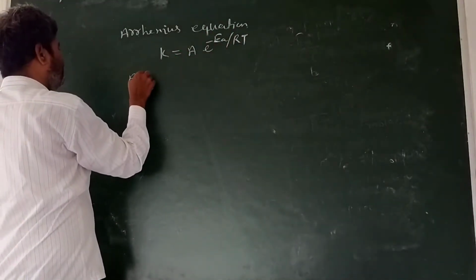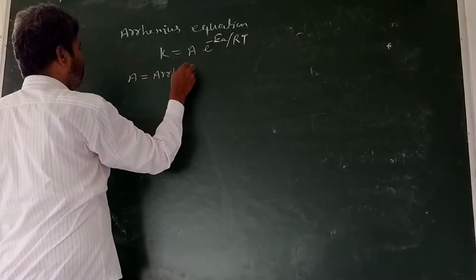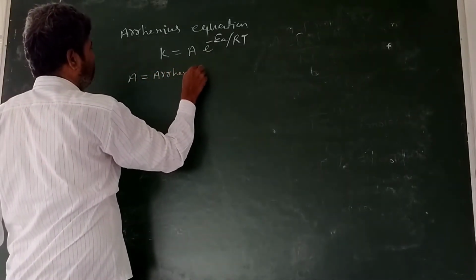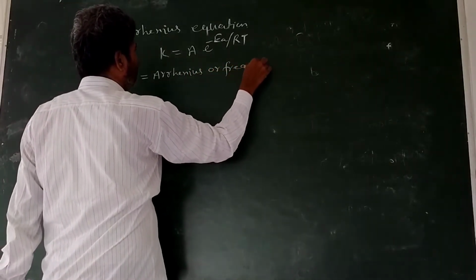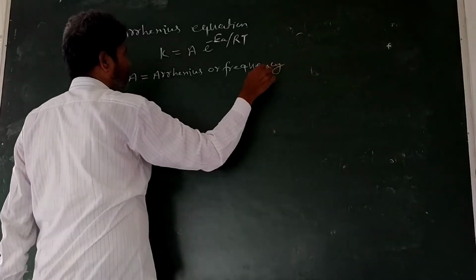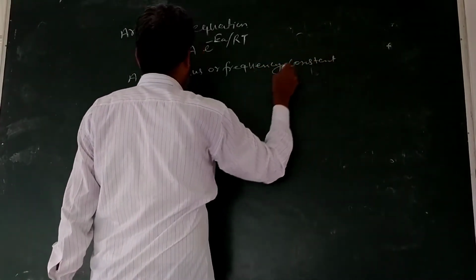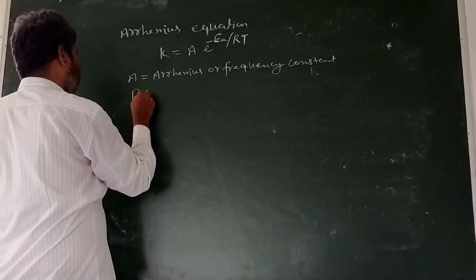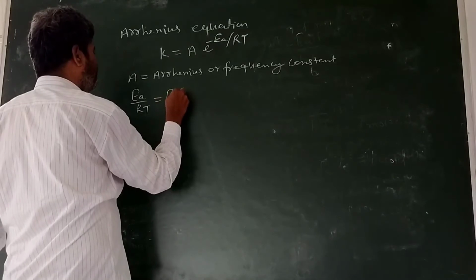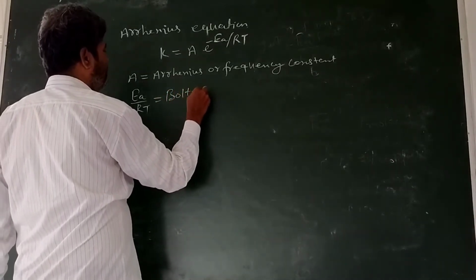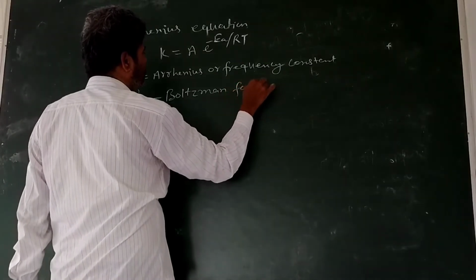Here A is known as the Arrhenius constant or frequency constant, and e raised to the power minus EA upon RT is known as the Boltzmann factor.